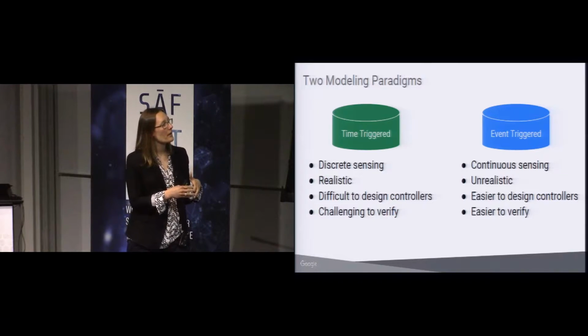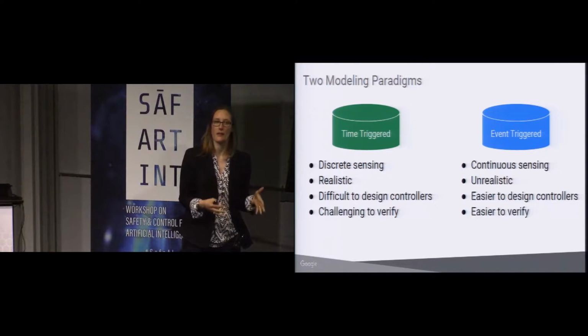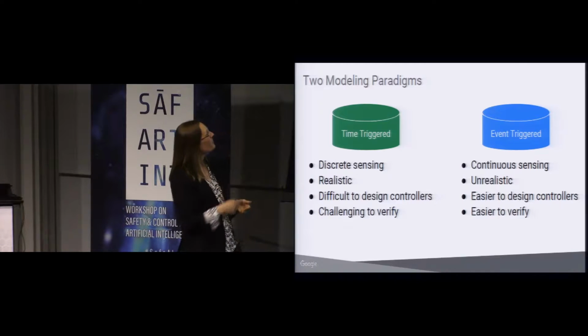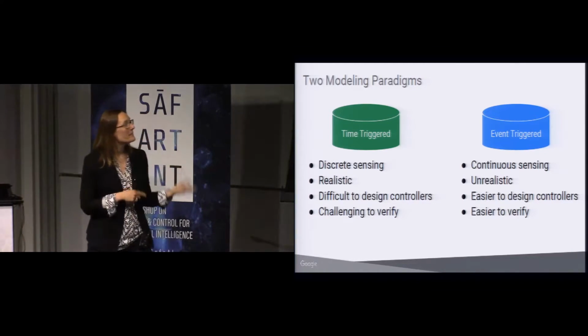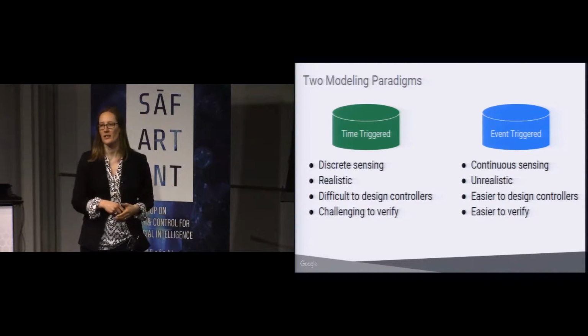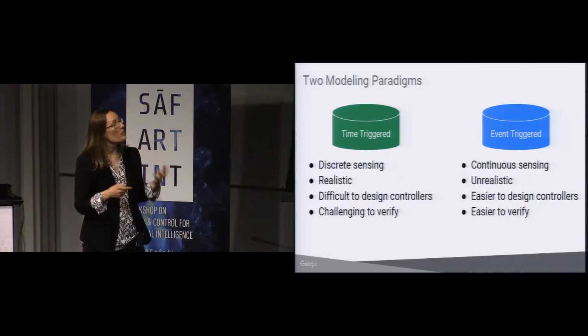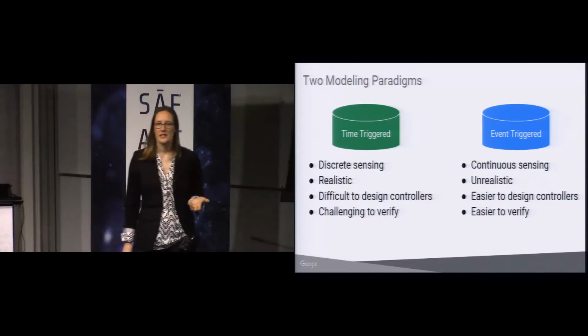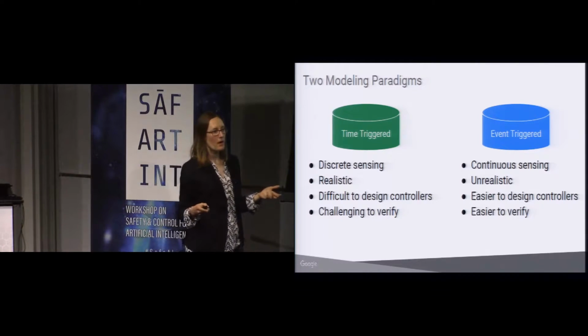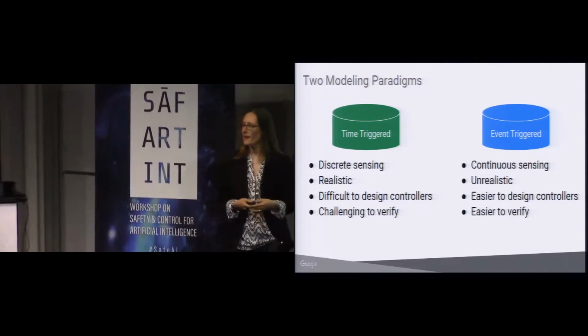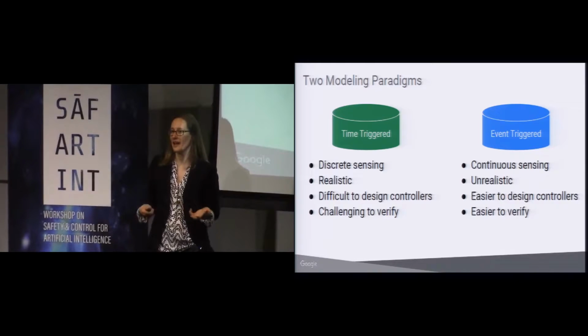And they're also significantly easier to verify. Whereas time-triggered systems are difficult to design and also even more challenging to verify. But when we look at these two systems in terms of refinement, with this refinement framework, we find out that they're actually not so different after all.